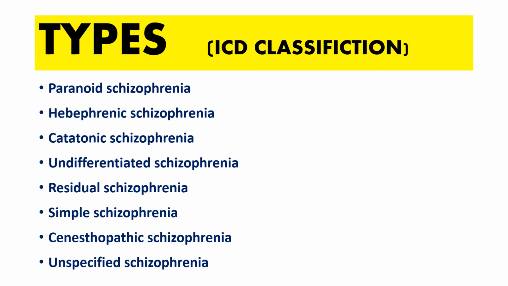Coming to the types, according to the ICD classification, that means International Classification of Diseases, there are 8 types of schizophrenia. They are paranoid schizophrenia, hebephrenic schizophrenia, catatonic schizophrenia, undifferentiated schizophrenia, residual schizophrenia, simple schizophrenia, cenesthopathic schizophrenia, and unspecified schizophrenia. Among these types, paranoid schizophrenia is one of the most prevailing or common types of schizophrenia.